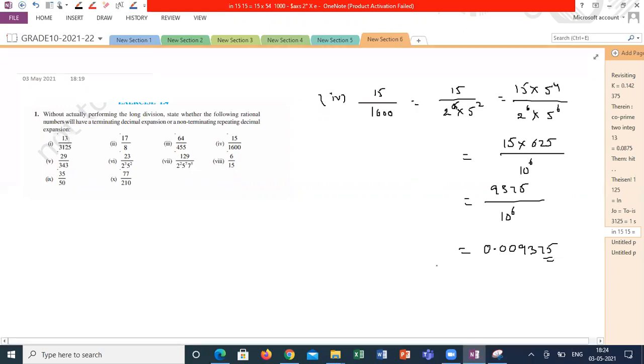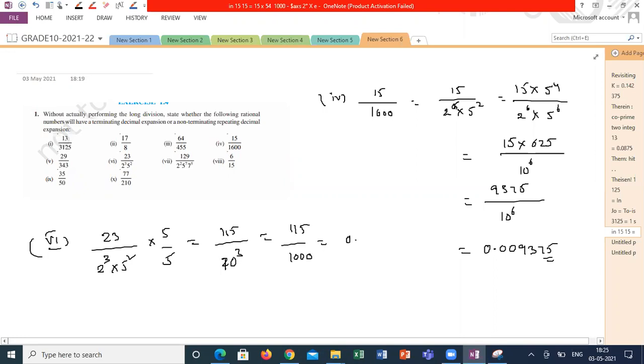Because 29 by 343 is non-terminating, right? Yes, sir. Sixth one. Sixth one, straight away they gave. 23 by... So we have to multiply 2 power 5, 3, into 5 power 2 into 5 by 5. This will be 115 by 2 power 10 power 3. This is 115 by 1000. So the answer is 0.115. Got it?